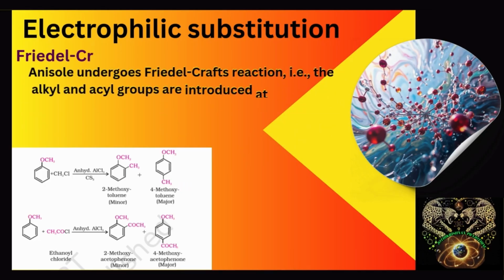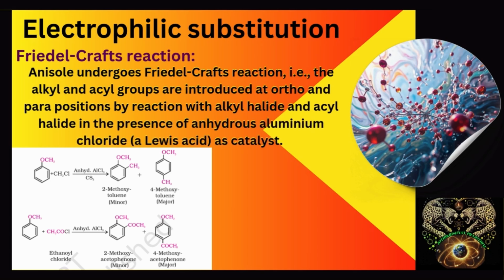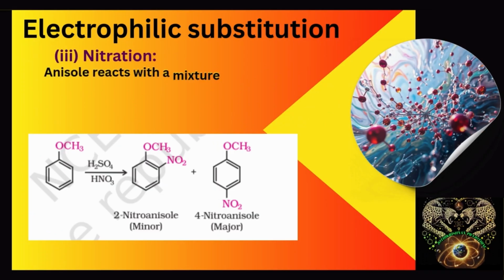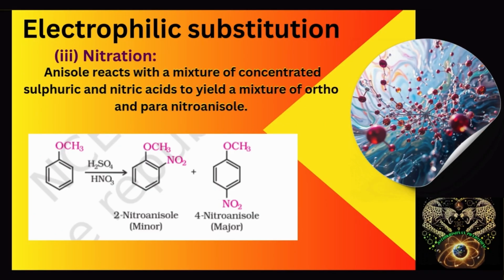Second one is Friedel-Crafts reaction. In this reaction, the alkyl and acyl groups are introduced at the ortho and para positions by reaction with alkyl halides and acyl halides in the presence of anhydrous aluminum chloride as catalyst. Third is nitration, where anisole reacts with a mixture of concentrated sulfuric and nitric acid to yield a mixture of ortho and para nitroanisole.